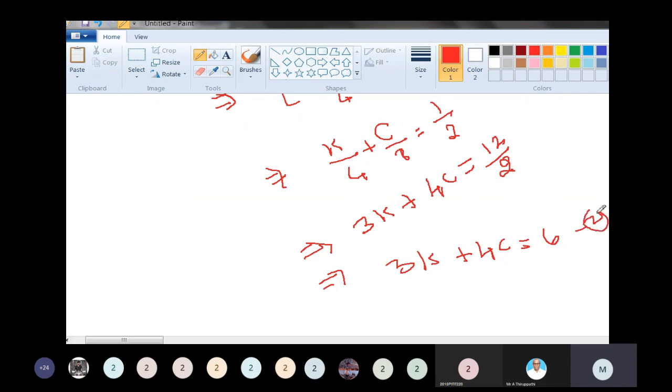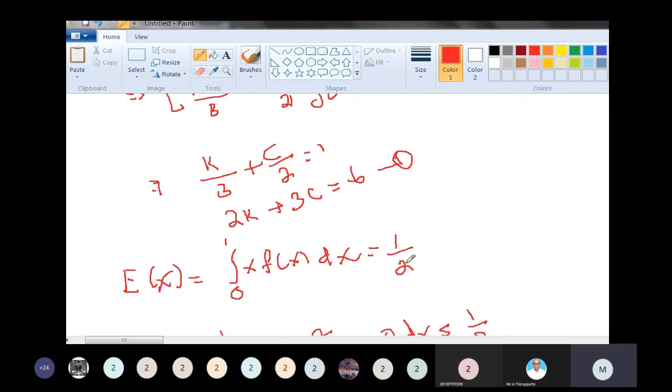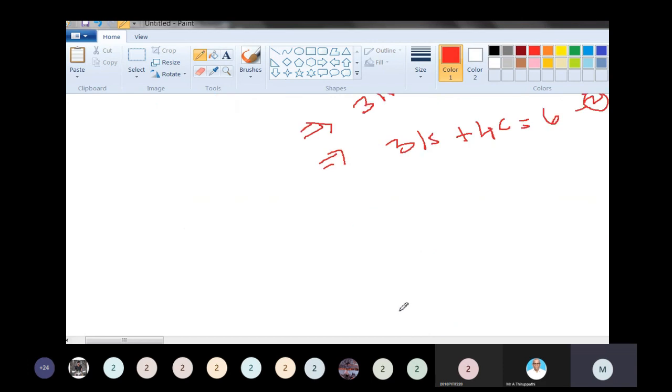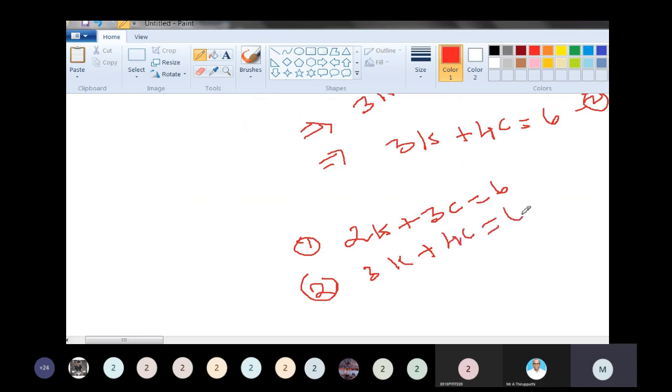This is equation 2. What is equation 1? Equation 1 is 2k plus 3c equal to 6, and equation 2 is 3k plus 4c equal to 6.